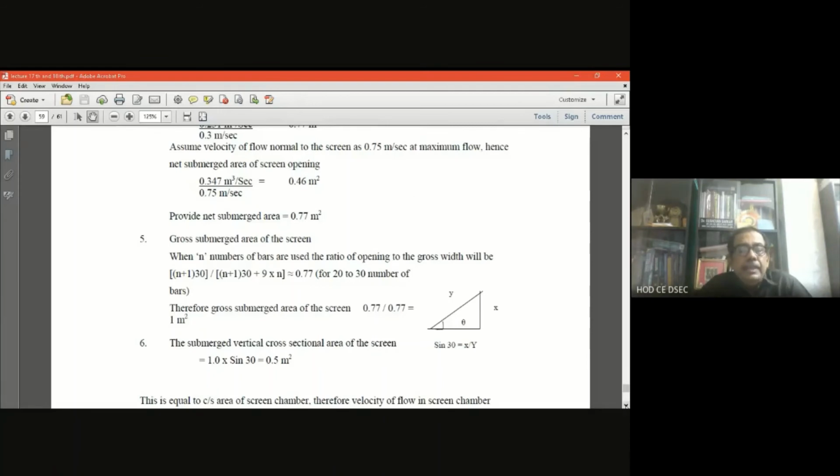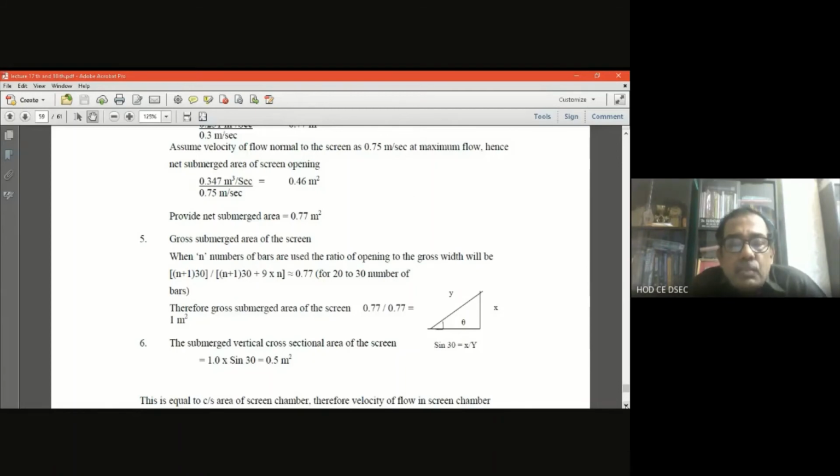And it is approximately equal to 0.77, because if you take the ratio of the opening to the gross width, the total net submerged area is 0.77, that is the opening area.